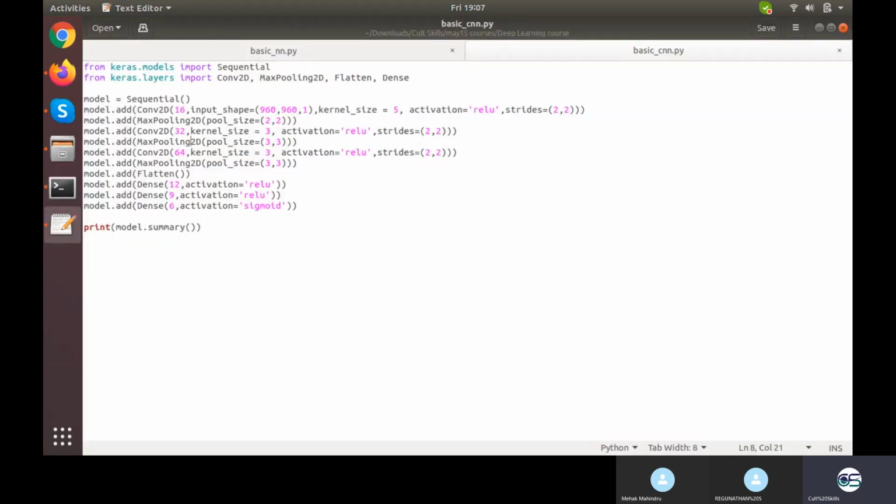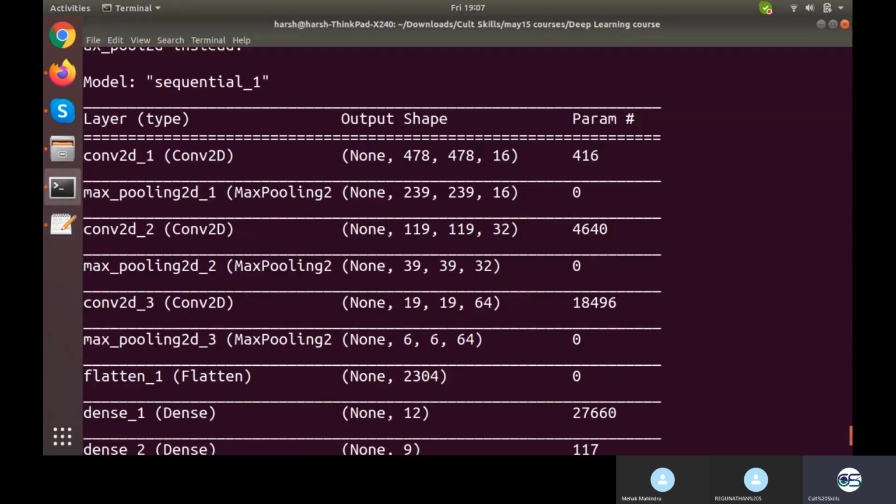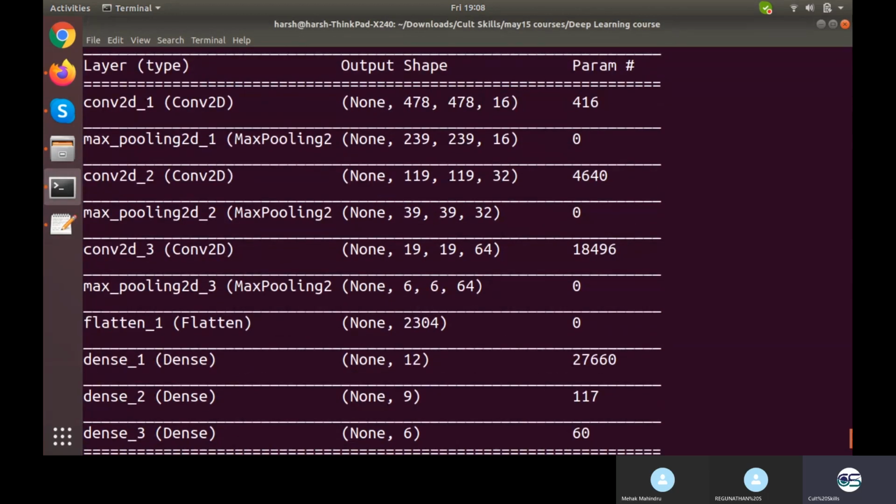Again a convolution with kernel size 3. So 39 minus 3 is 36. Strides of 2 means 18 plus 1, which is 19. Then again pooling, flatten: 6 multiplied by 6 multiplied by 64 turns out to be 2304, I guess, and then a dense of 128, 9 and 6.